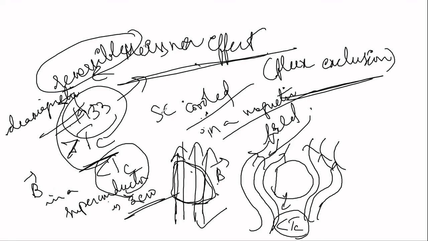Now we'll go for the critical current value also, the maximum current that can be passed in a superconductor without destroying superconductivity. As we learned critical temperature and critical field, now we are going for critical current. Current density is nothing but current per unit area.